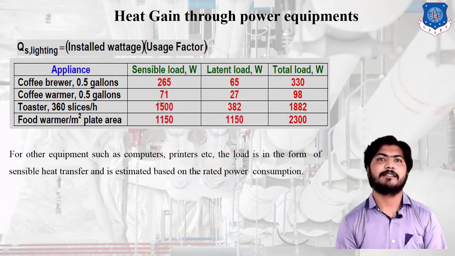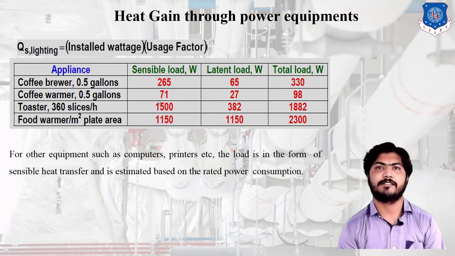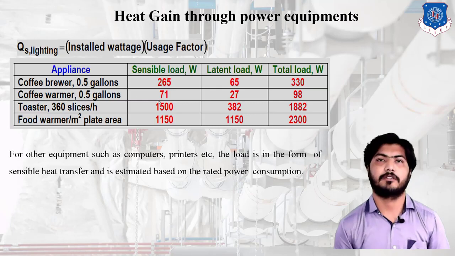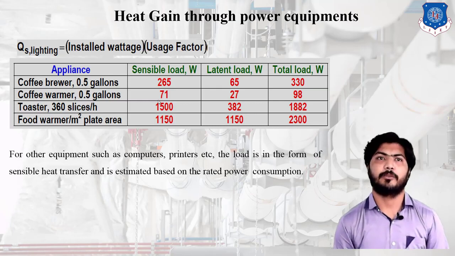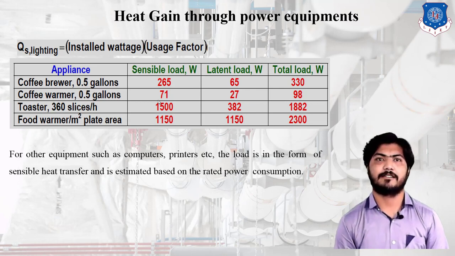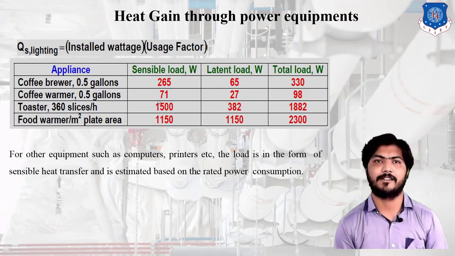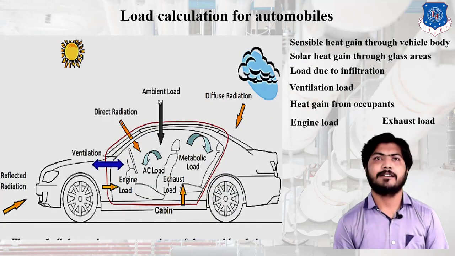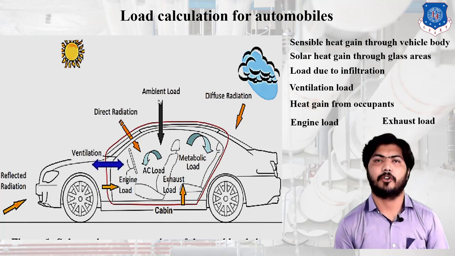Next, some appliances are given according to their sensible heat, latent heat, and total heat, such as coffee brewer, coffee warmer, toaster, food warmer, etc. For other equipment such as computers and printers, the load is in the form of sensible heat transfer and is estimated based on the rate of power consumption.